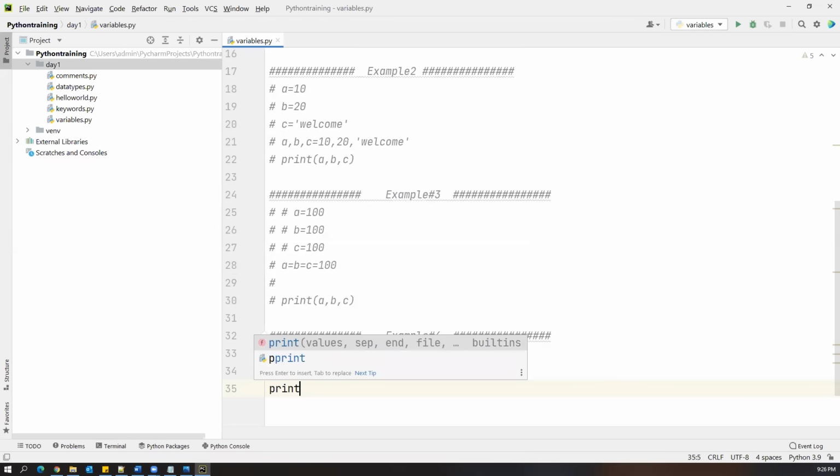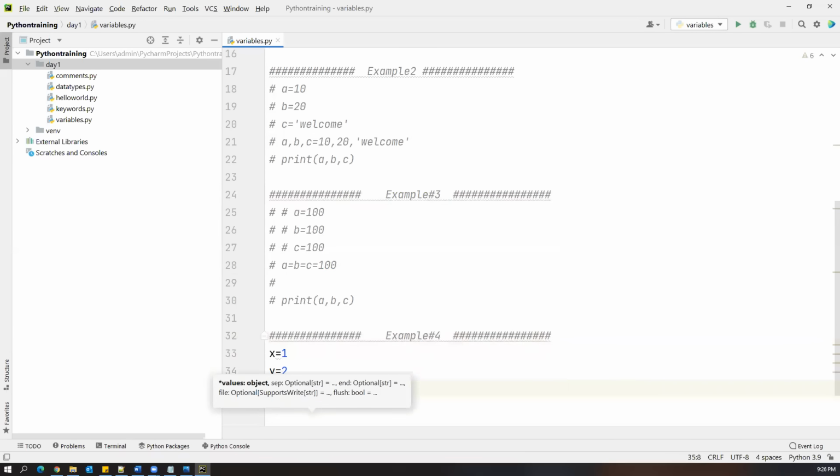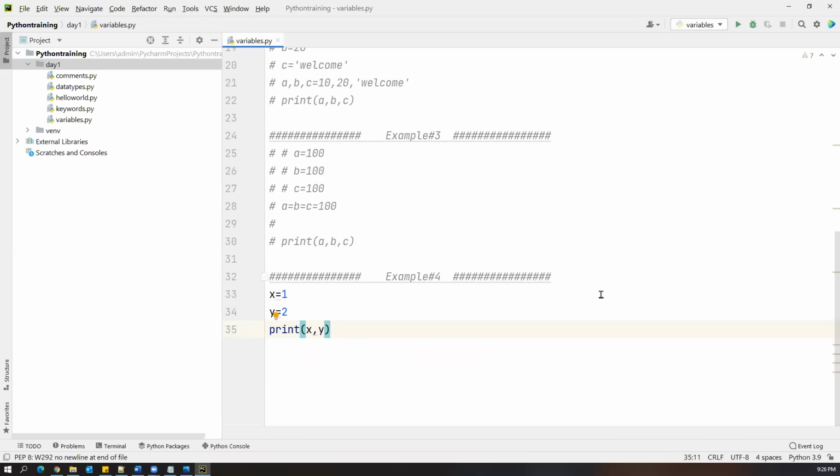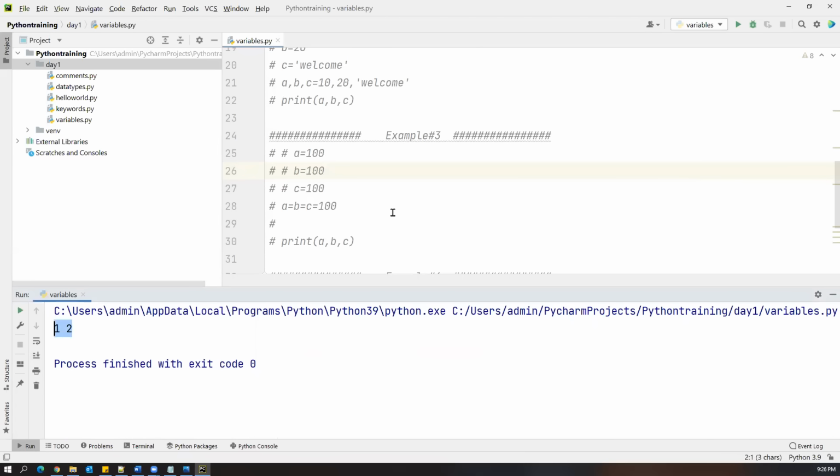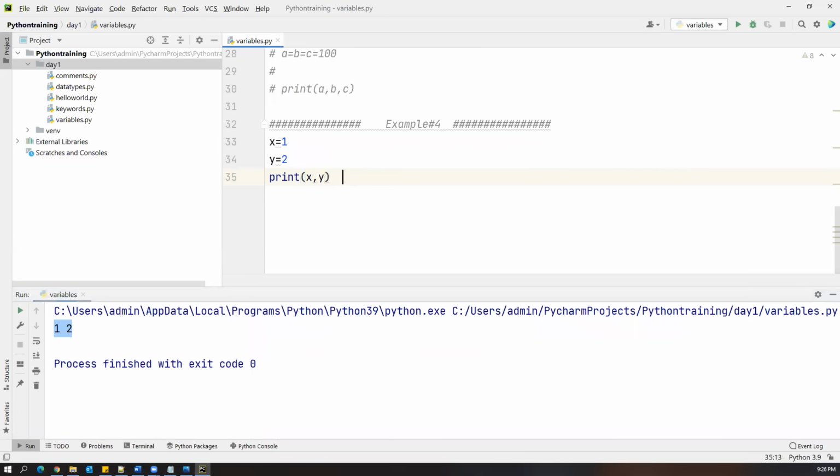We already know this. As I print x comma y, what is the output you will get? x is 1, y is 2. So when I execute this, you will see 1 comma 2. Perfectly fine.